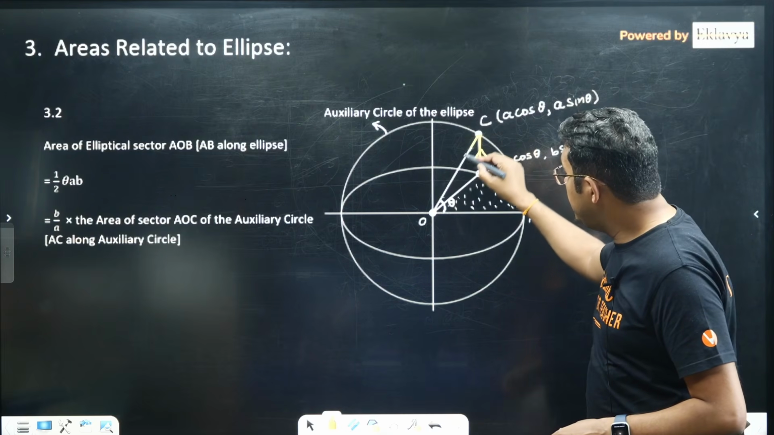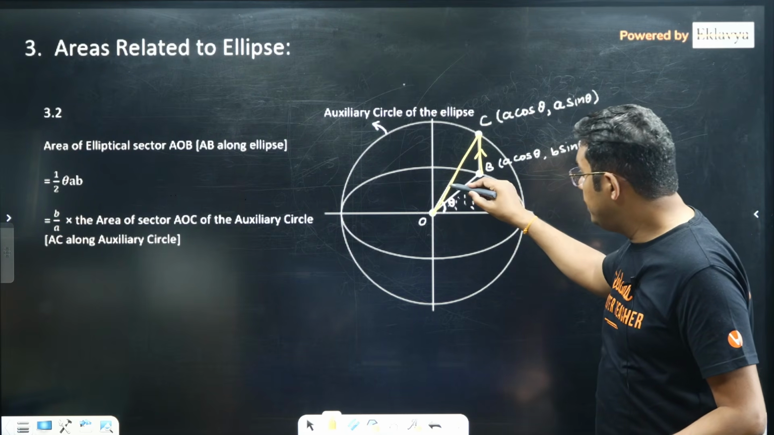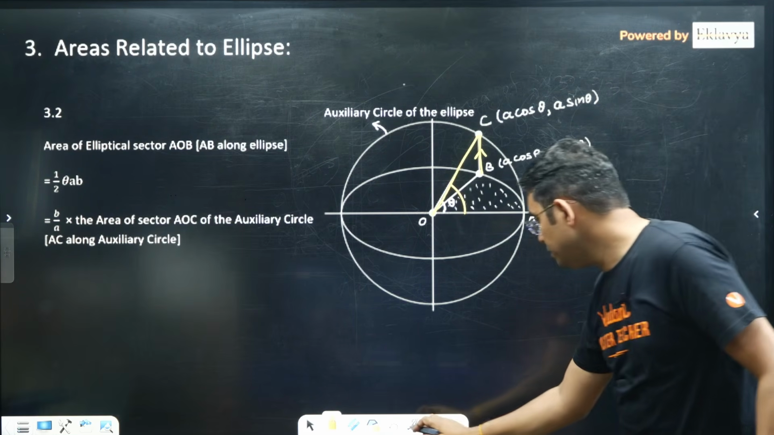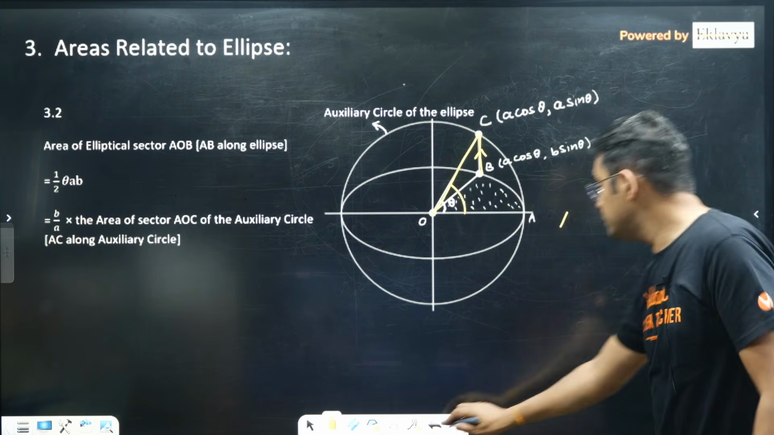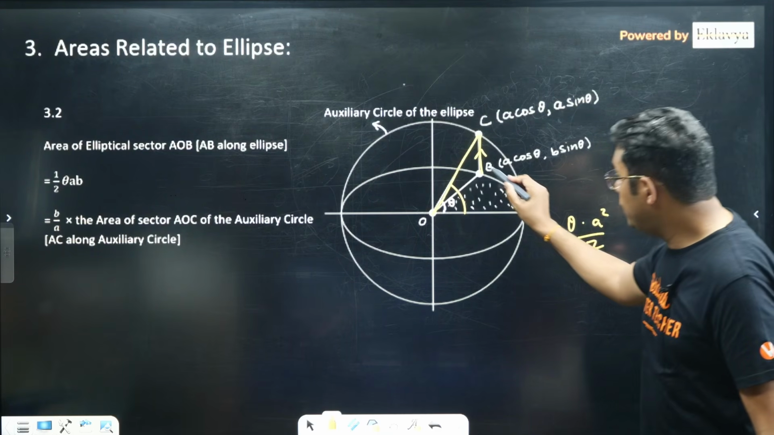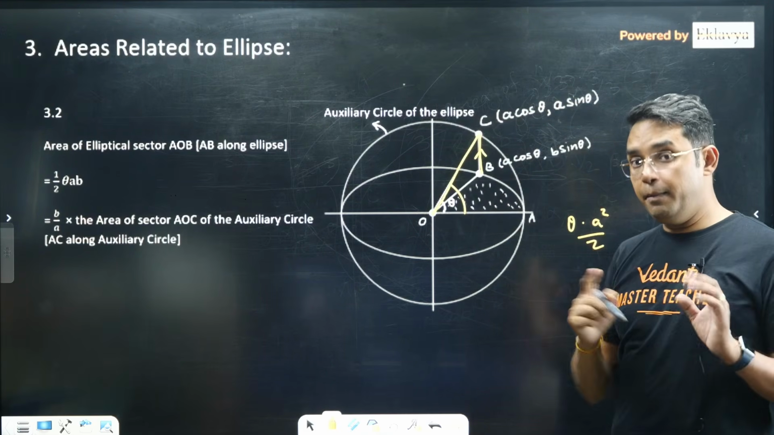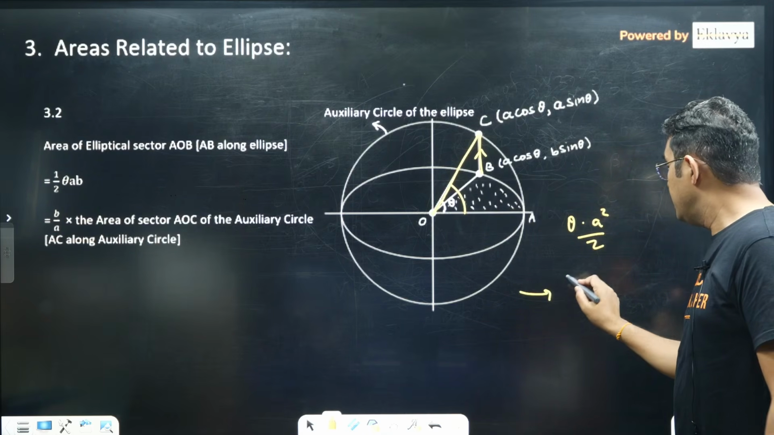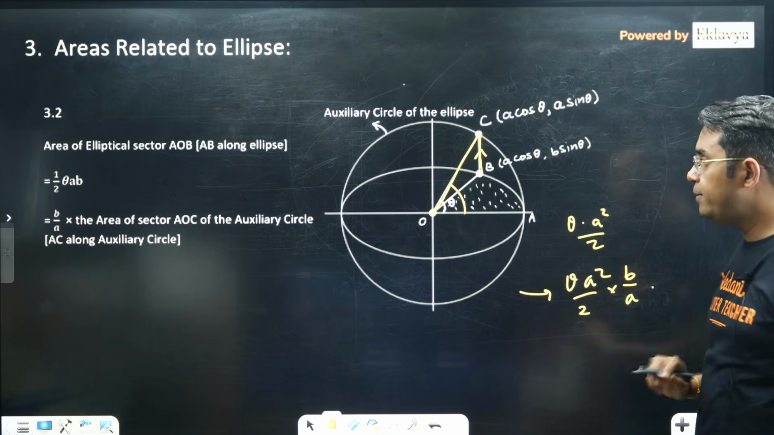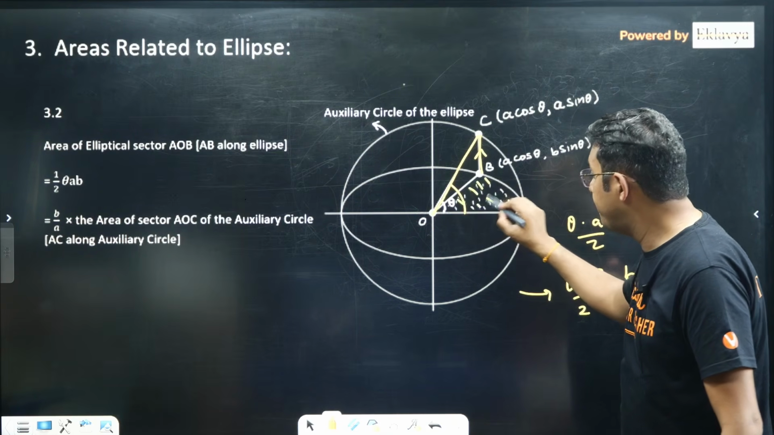Now we can find the area of the sector OAC directly, because this angle will be theta. I think that area will be pi, not pi, that area will be theta into a square by 2. Okay, but if you are looking for this area, from OAC to OAB, my area will be directly just multiply this by, as I was telling you, b upon a. If you multiply by b upon a, you will get this area which is the shaded portion here in the diagram.